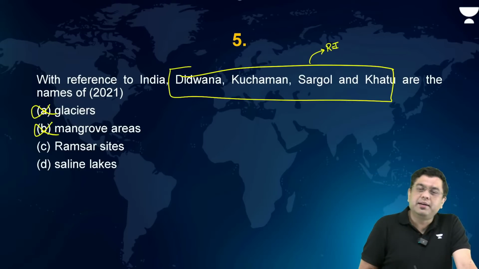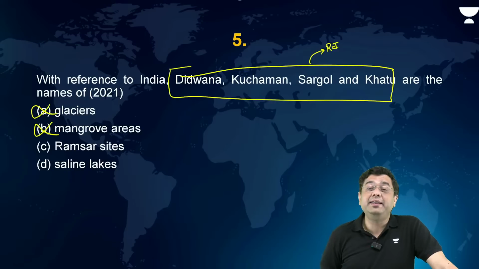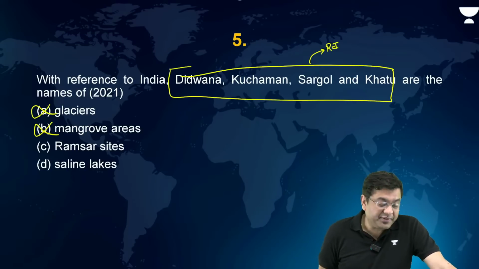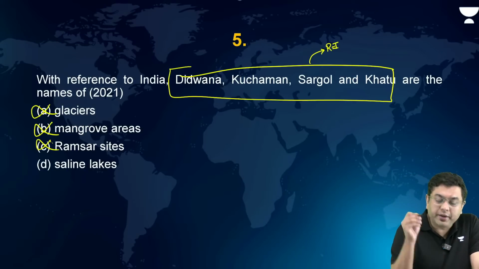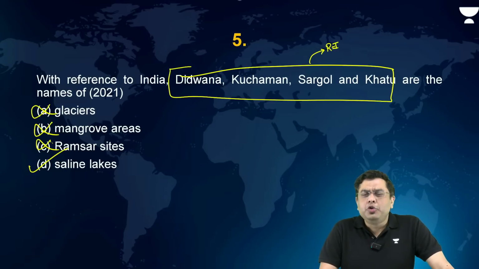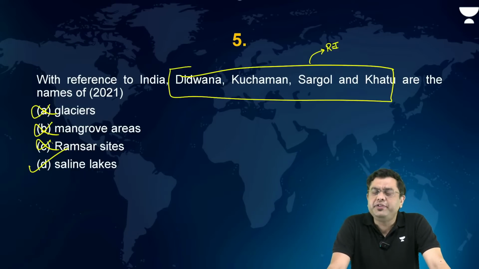So you eliminate that. Ramsar sites in the region of Rajasthan, you have the Sambhar Lake, you have the region of Keoladeo. These are the Ramsar sites. So none of them fit the bill as well. So the correct answer in this case, even by the method of eliminating other answers, comes out to be the saline lakes, where you have some of the seasonal streams which drain into some of these lakes, but the rate of evaporation is so high that the salinity keeps on increasing, making these lakes very, very saline.